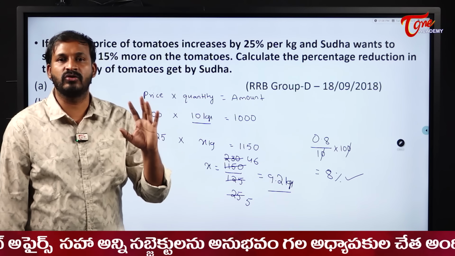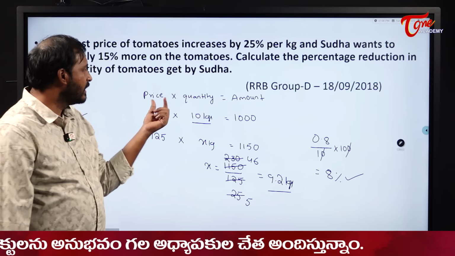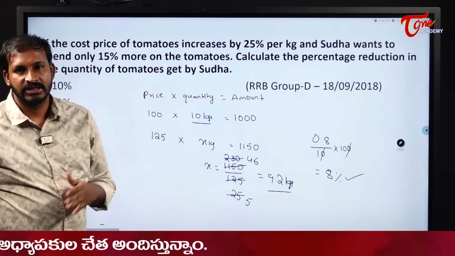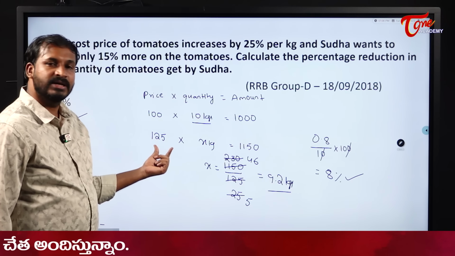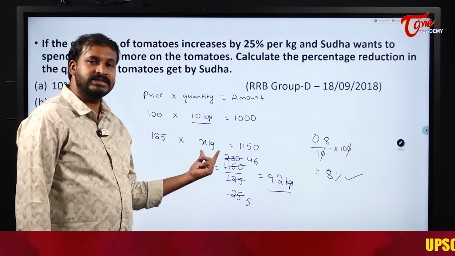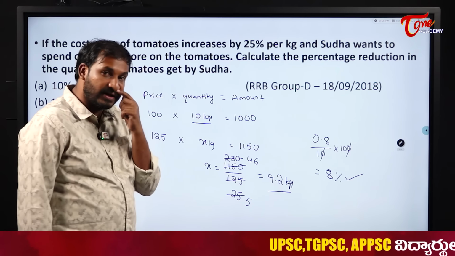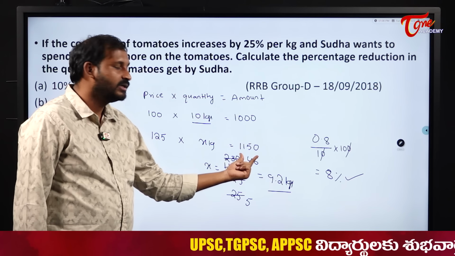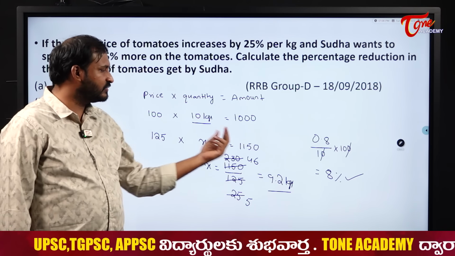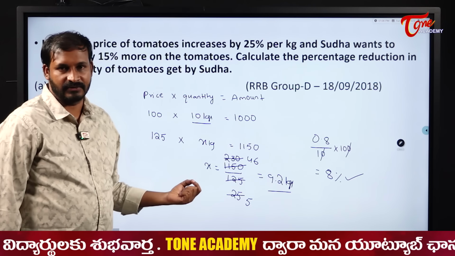These type of questions, don't make it complicated, make it simple. Use friendly values: price is 100 rupees, quantity is 10, that means she will purchase what? 1000 amount. She used to spend that. Now the price is becoming what? 125, increased by 25. But the quantity we don't know, we will find. But the amount is increased by 15%. What is 15% of 1000? 150. You can assume any values, but when you take these values, you can write the percentage values quickly. That is the reason I am asking you to do that.